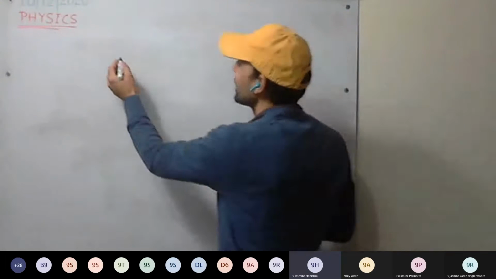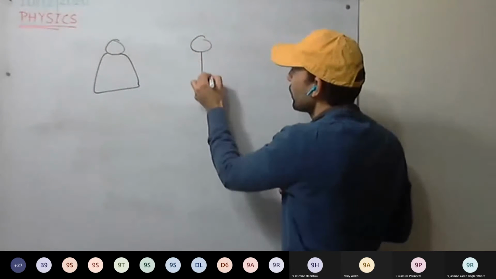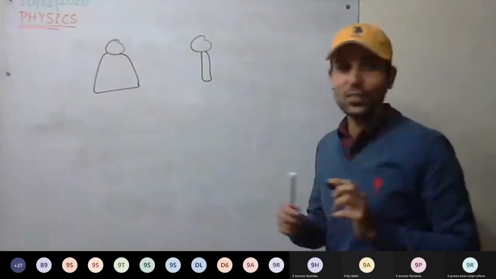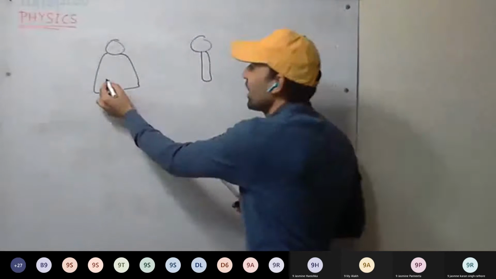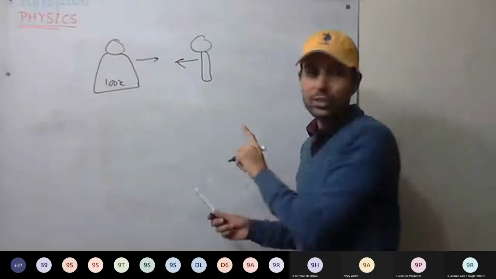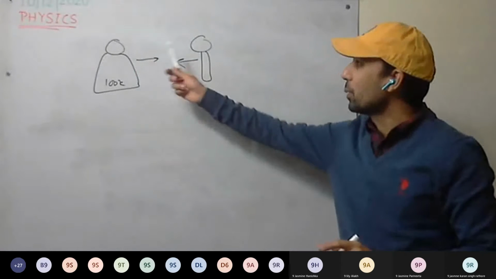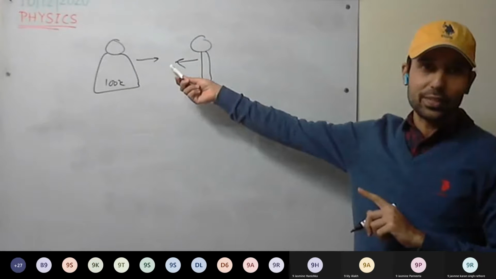So see here, we consider this one. This is of 100 kg, and this is of 2 kg mass. They will attract each other. Their masses are different, but the gravitational force between them will be the same.